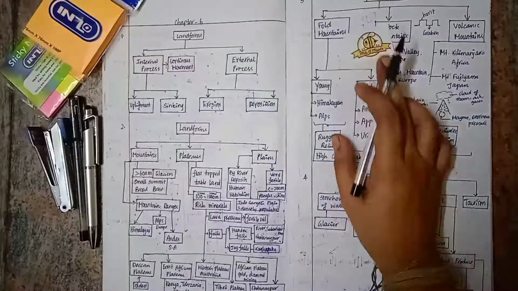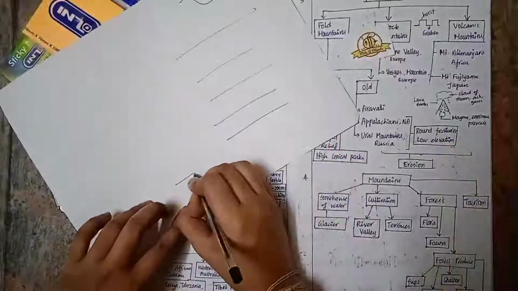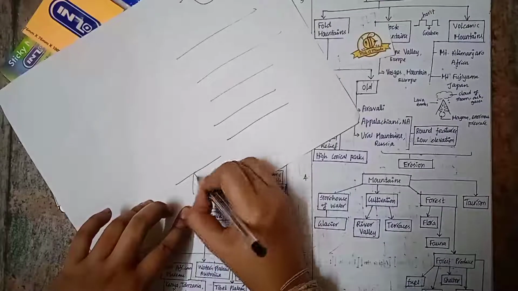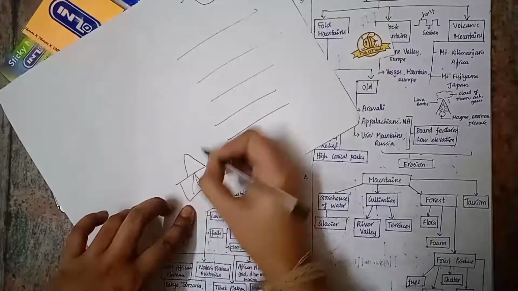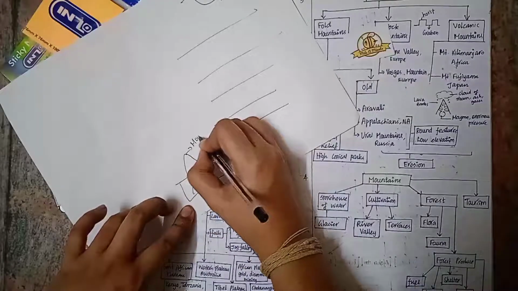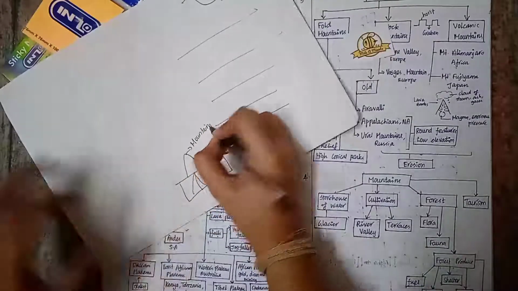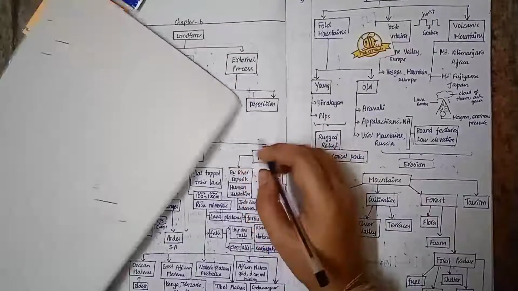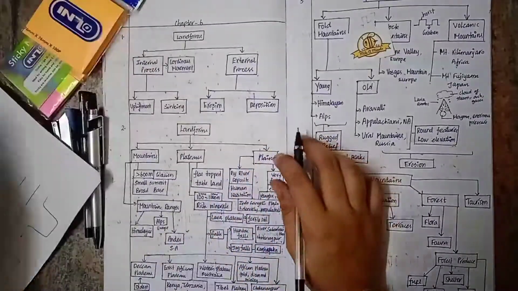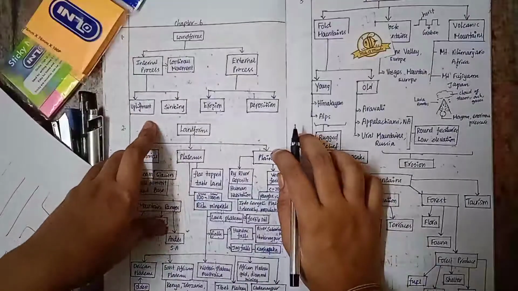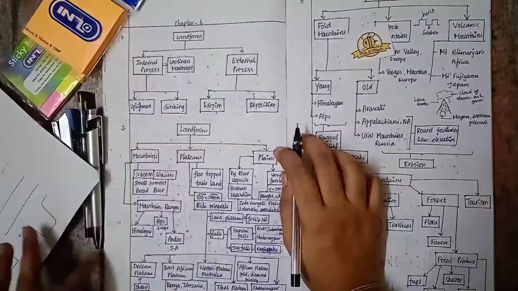Say this mountain, because of the collision of the two land masses, we have upliftment, and it resulted in the formation of mountains. So this process is upliftment. We also have sinking. Some portion is sunk beneath, so this is sinking. These are the things which come under internal process. This is due to the continuous movement.